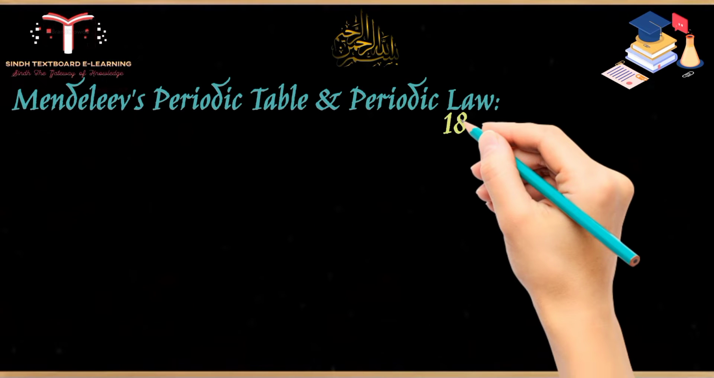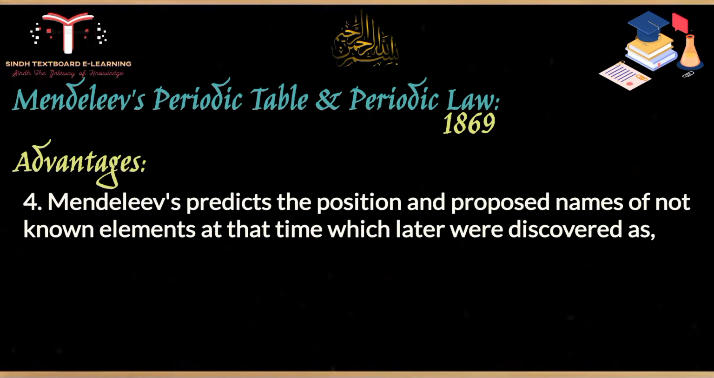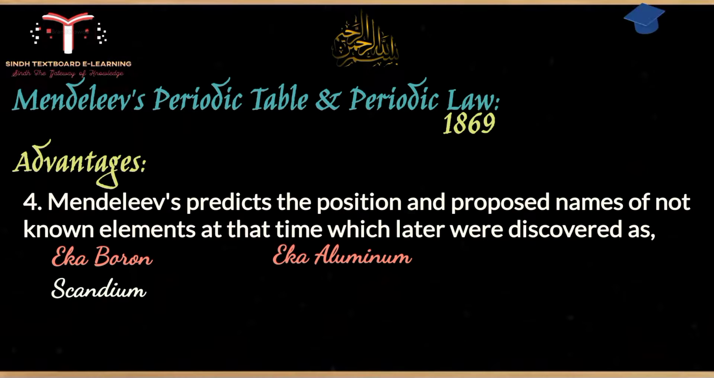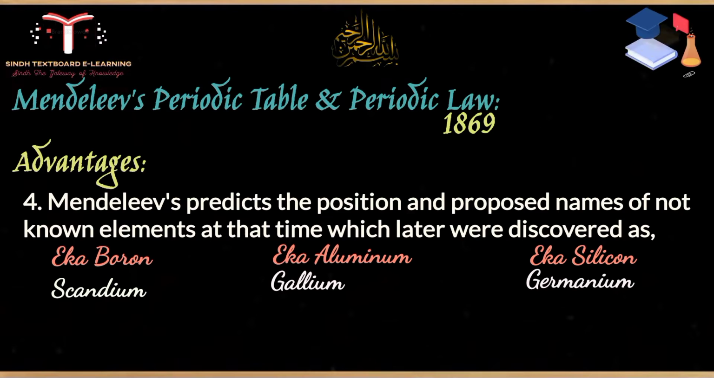Now, Mendeleev also predicted the names of elements which would be discovered in the future. So Mendeleev predicted the position and proposed names of elements not known at that time, which later were discovered as Eka boron, which today we call scandium, Eka aluminum, which we call gallium, and Eka silicon, which today we call germanium. So Mendeleev's periodic table is the basis of the tabular format of the periodic law, or we can say the periodic table.